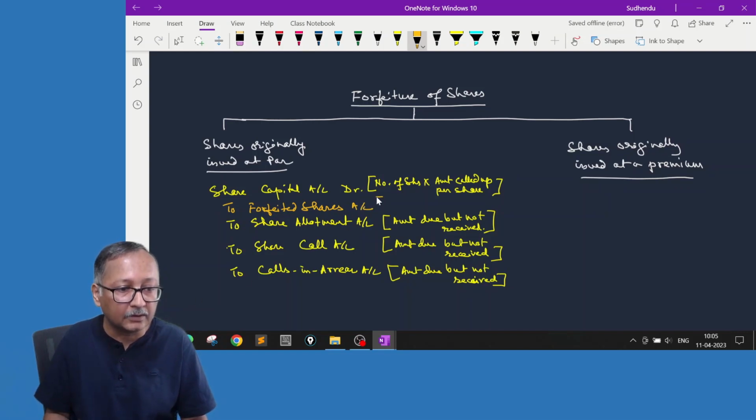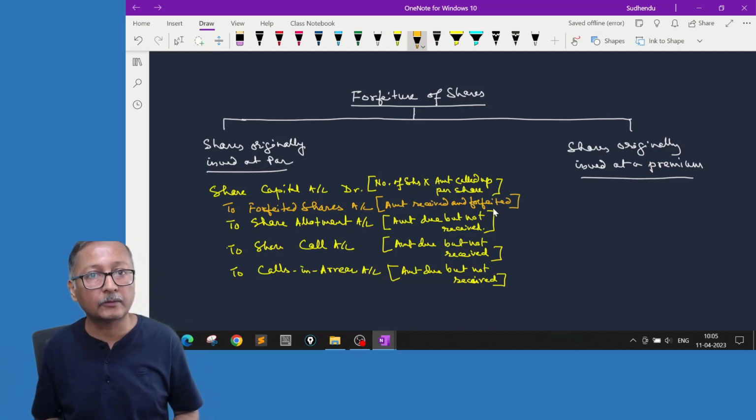So this is the amount received and forfeited. This is the amount we have received from the shareholders, but further they have not given, so we have forfeited.